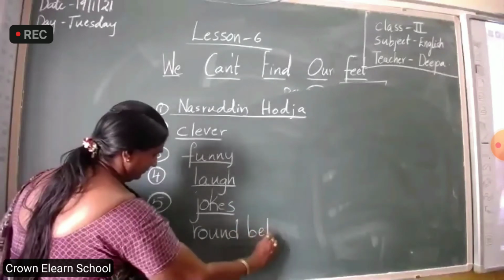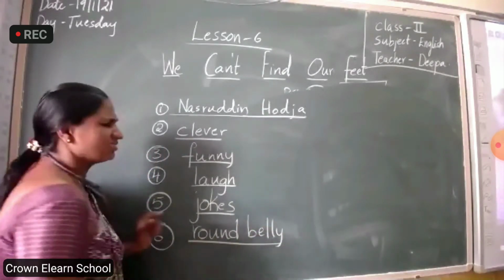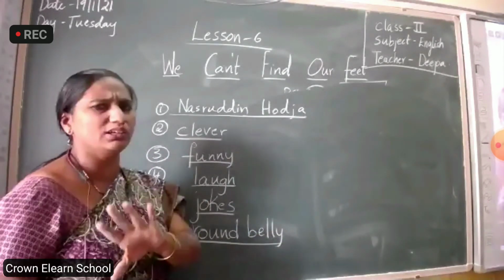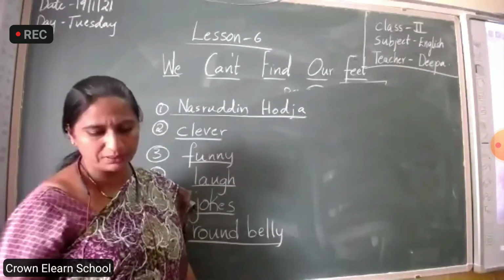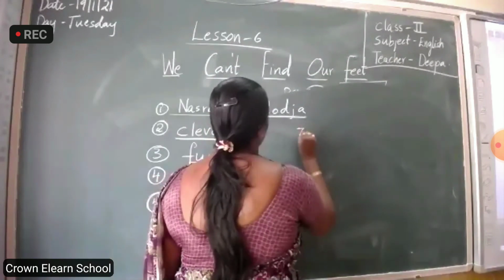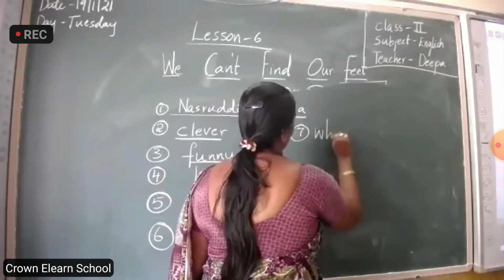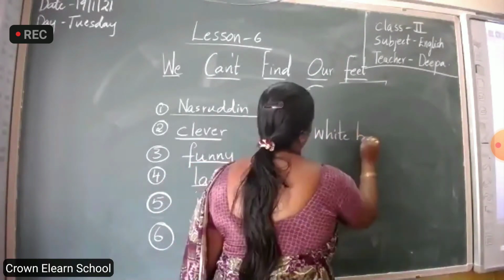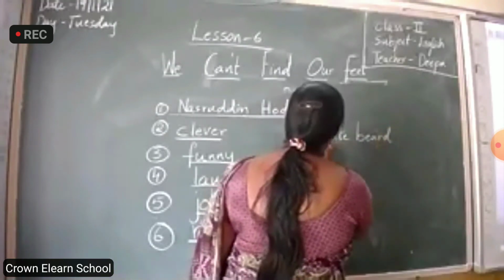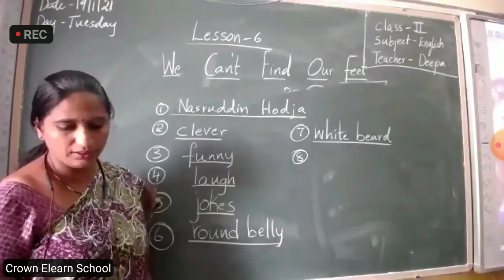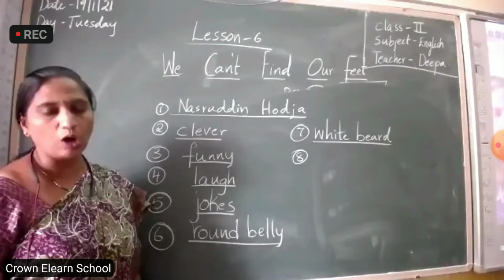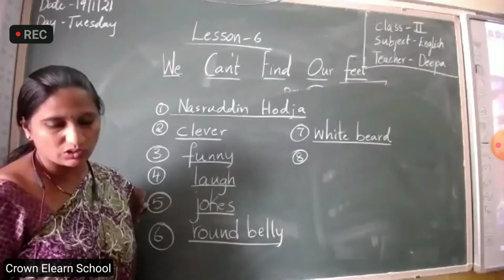Next one. Just underline. No need to write again. It's there in your textbook. You pronounce along with me. He has a long white beard. White beard. Next one. All the children love him.